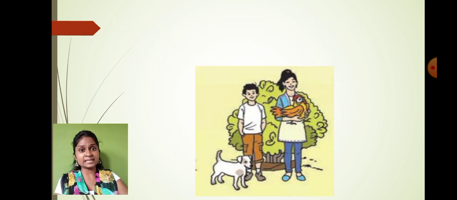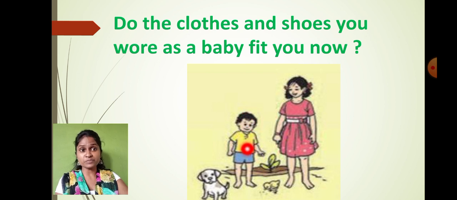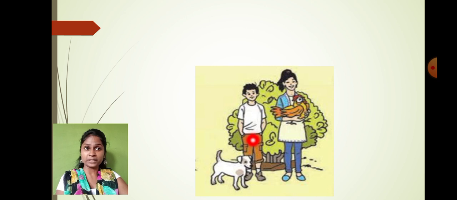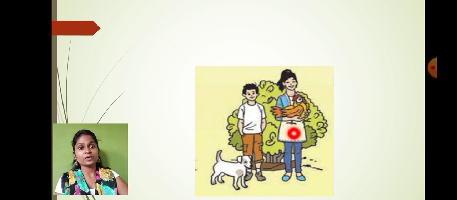Why? As you see here in this image, observe this image very carefully, and this image also. What changes can you see here in this picture? In this picture, the puppy has grown a little bit bigger in size. Even this boy has grown in size and body. Even this girl has also increased in her height. Okay, and look at the tree which is behind them. That has also grown, right?